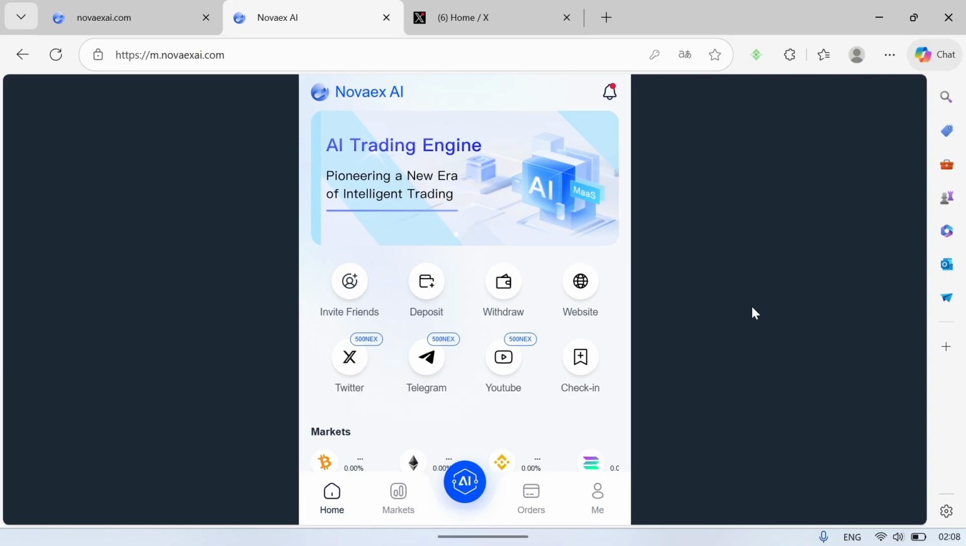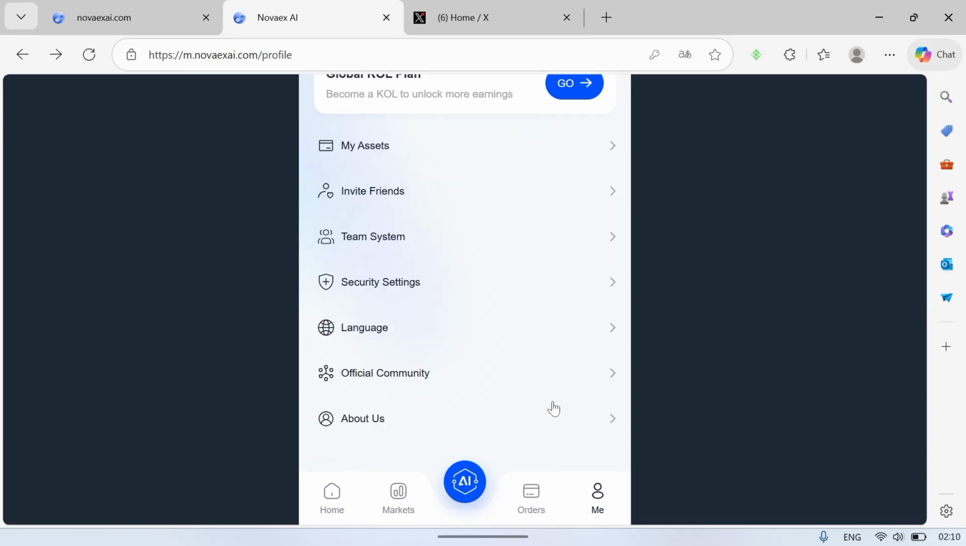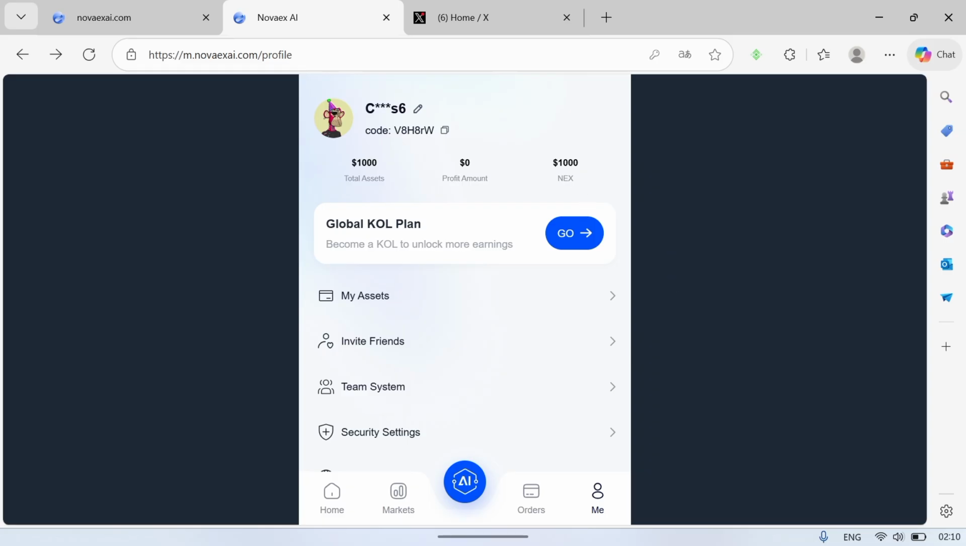And like we already said, the aim of this site is to engage in large-scale crypto trading and then earn their airdrop while trading, while using their AI trading engine. Right here you can see options like invite friends, deposit, withdraw, websites, Twitter, Telegram, YouTube, and daily check-in. You get to boost your earnings on this site by performing all of these actions. If I check out the amount of Nex tokens I currently have, you can see that I have about $1,000 worth of Nex tokens.